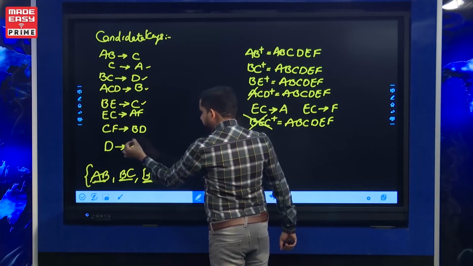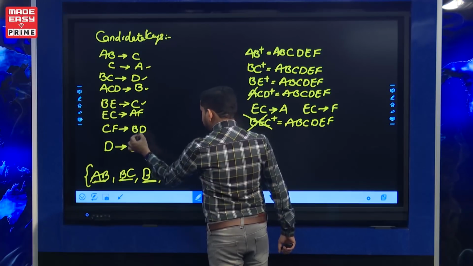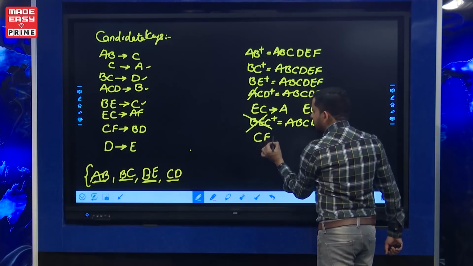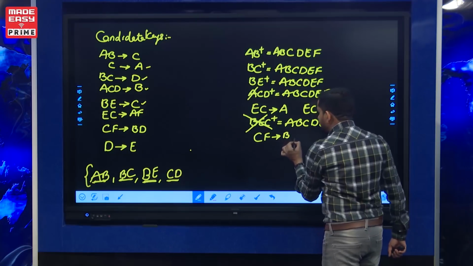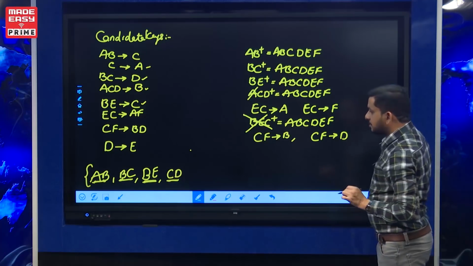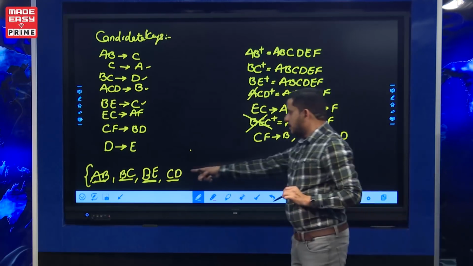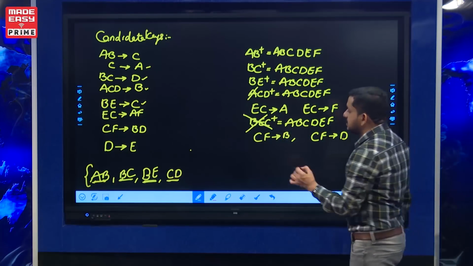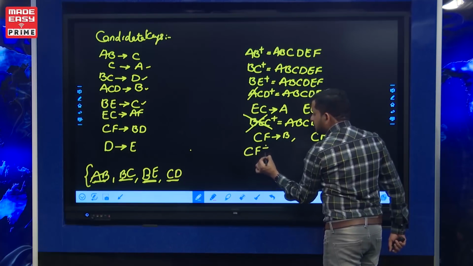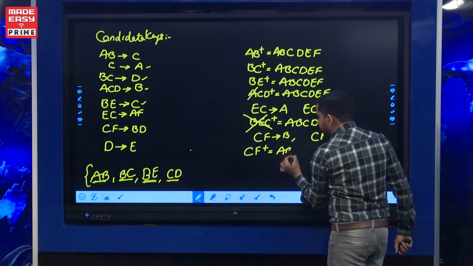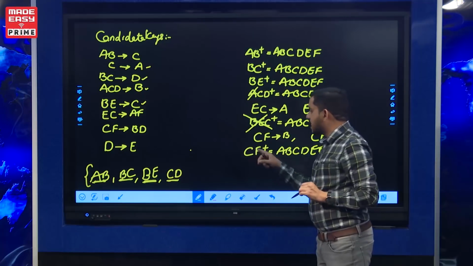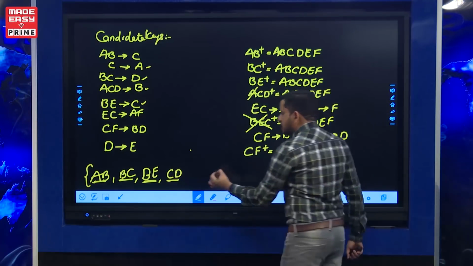Next BD, B and D, these are also two FDs. CF determines B is one FD, CF determines D is one FD. So D is in one key. In place of D, if you take CF, then you will get CF only. CF closure also determines all attributes A, B, C, D, E, F, and C closure is only CA, F closure is only F. So CF is one more candidate key.